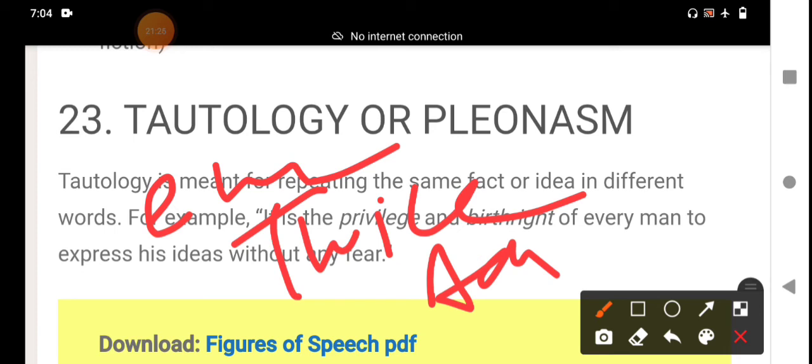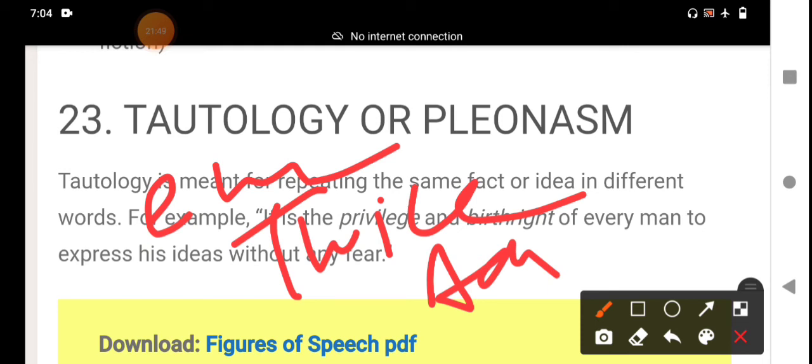We need not use short. With a summary, it is enough. But when you use another word like that, it is expressed in figurative language as a tautology, or